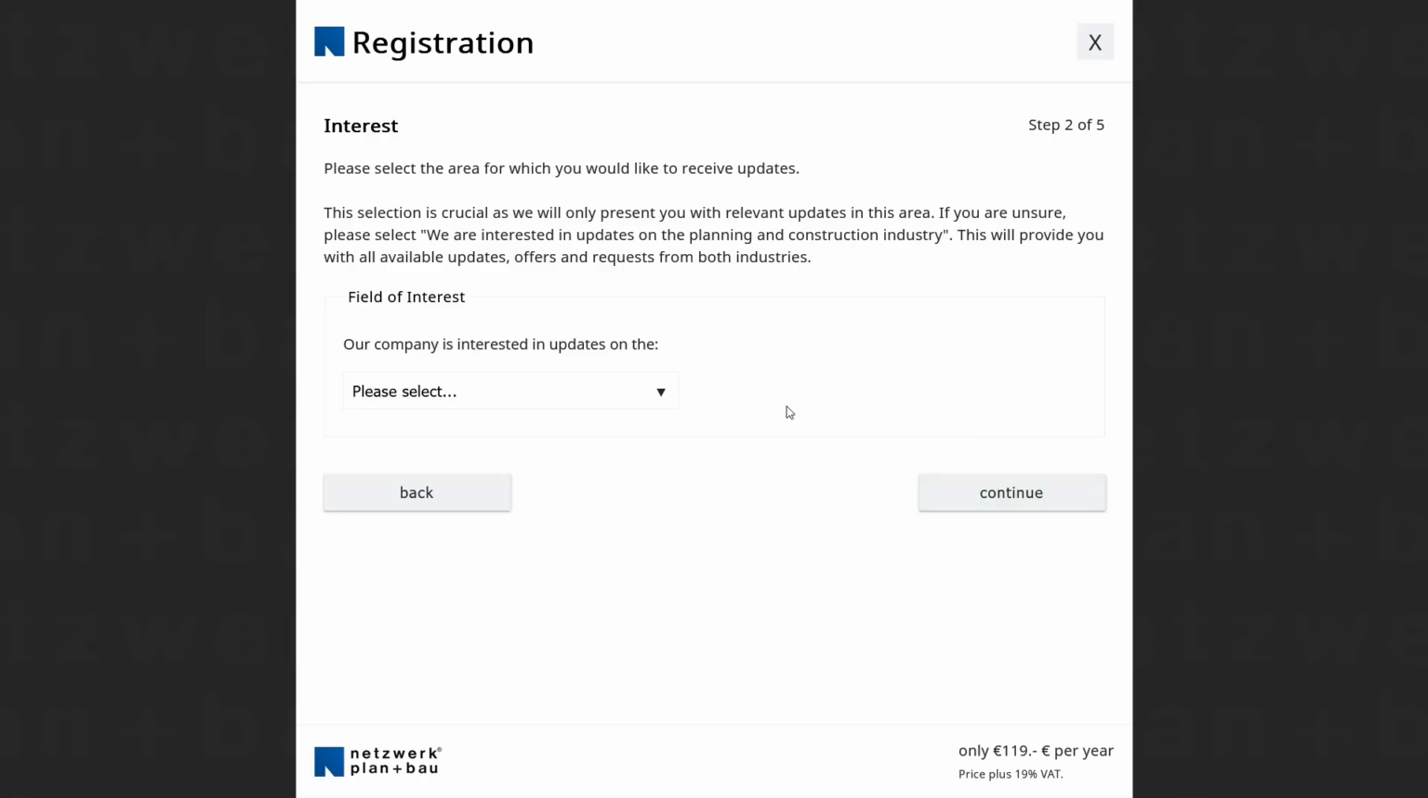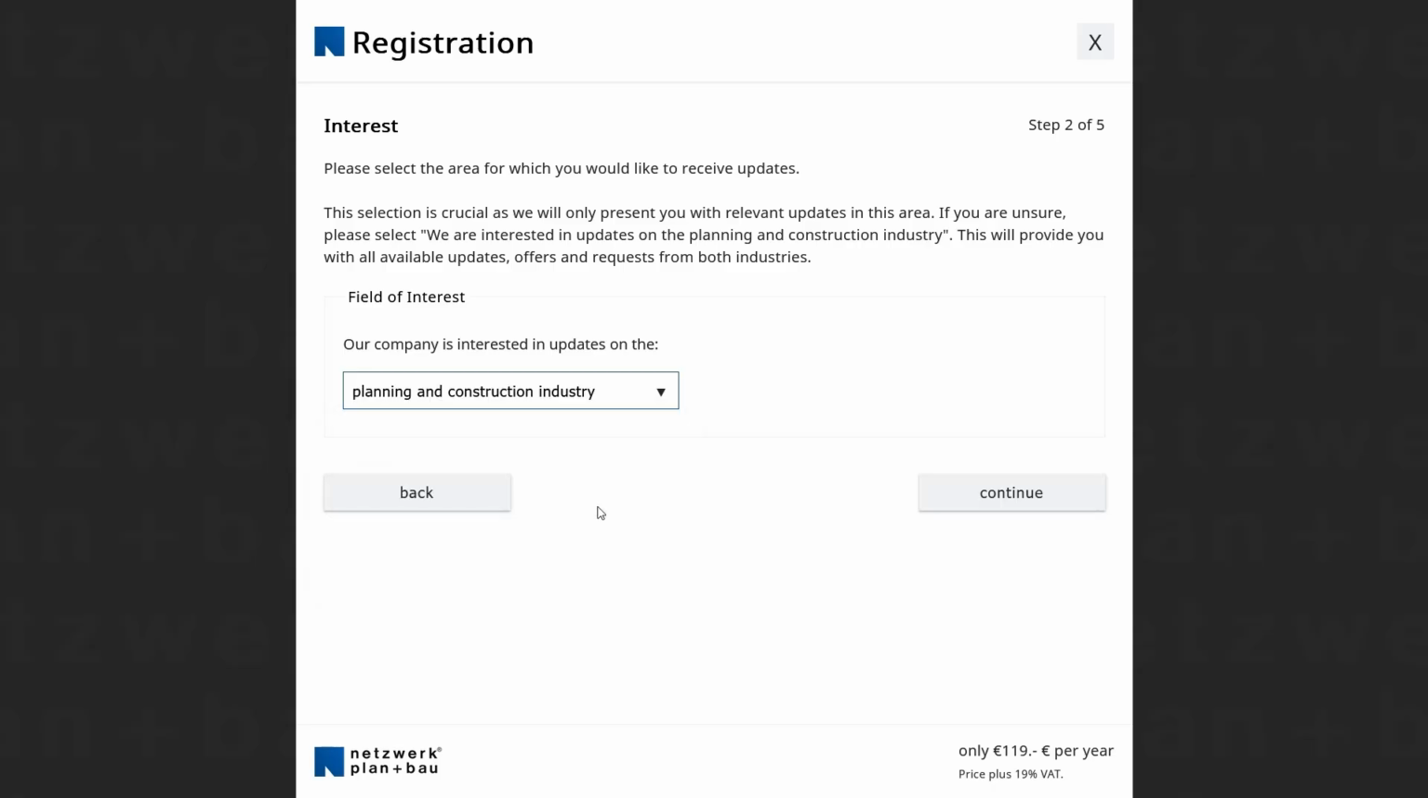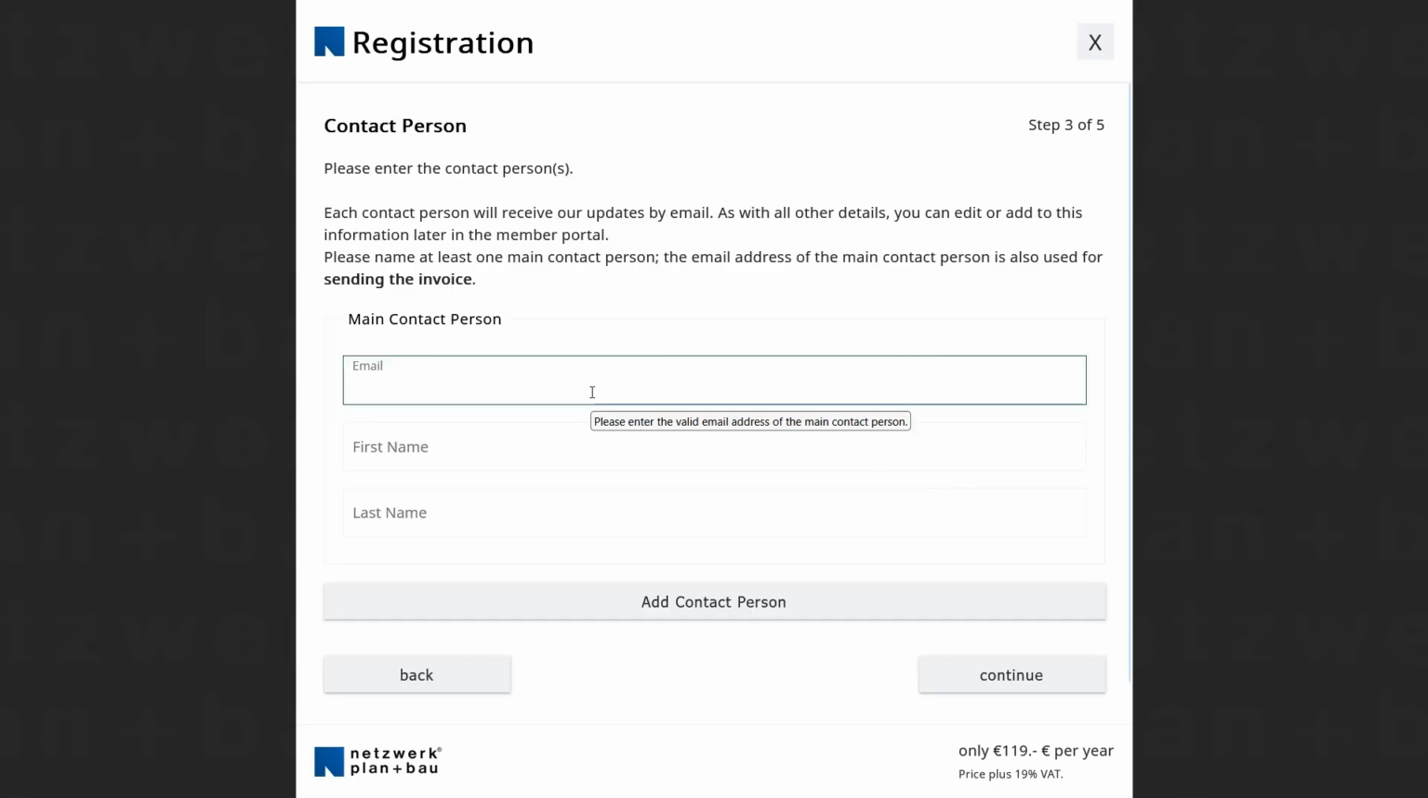In the second step, please select your area of interest. This selection is crucial, as you will only receive updates relevant to this topic. If you select We do not wish to receive any updates, you can still register as a member and enjoy all the benefits of the network, but you will not receive any updates yourself. If you are unsure, please select Planning and Construction Industry. This will allow you to receive all available updates, offers, and requests from all areas. Then click on Continue.